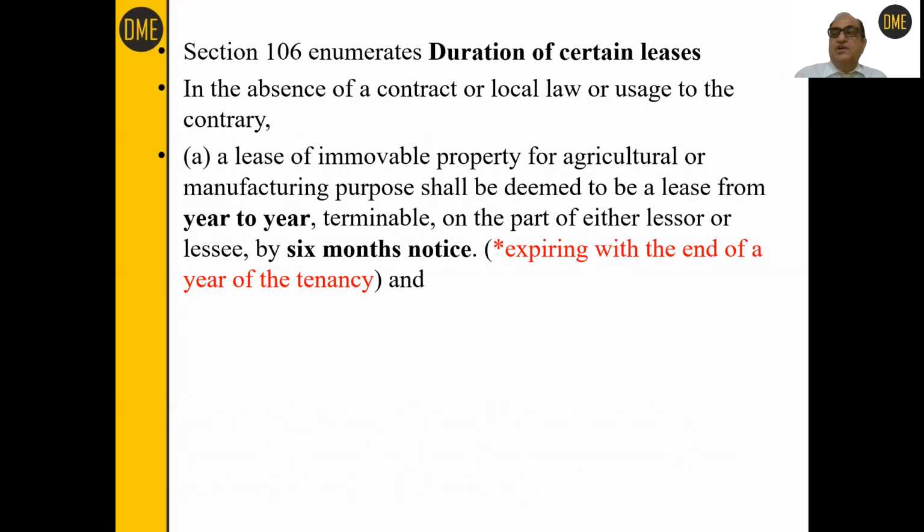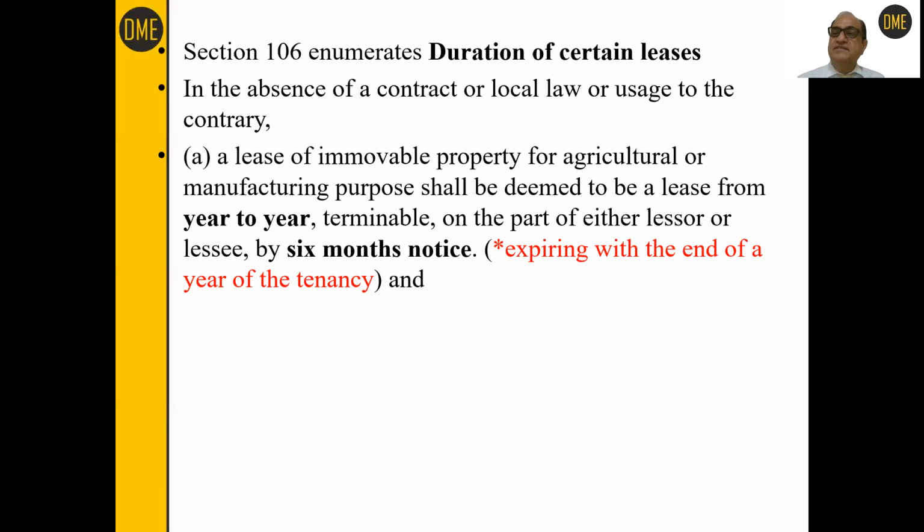See, if you are giving your land for agriculture purposes, then according to the duration of the crop, the law says that you will have to give 6 months notice. But it is not necessary now that your notice should expire with the end of the year of the tenancy. This tenancy can be terminated anytime.